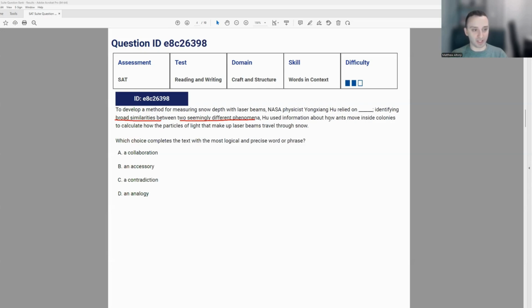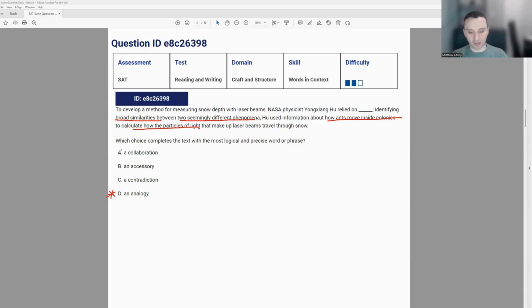And then he goes and describes an example of how ants move inside colonies with how particles of light work when traveling through snow. So two seemingly different things that seem to work in a similar way. So what does that mean? To me, that is something like an analogy, which in this case we can actually see is D. So we're going to store that just to double check the rest of our answers before we confirm that.